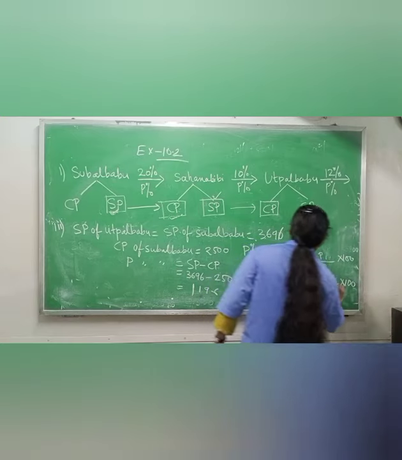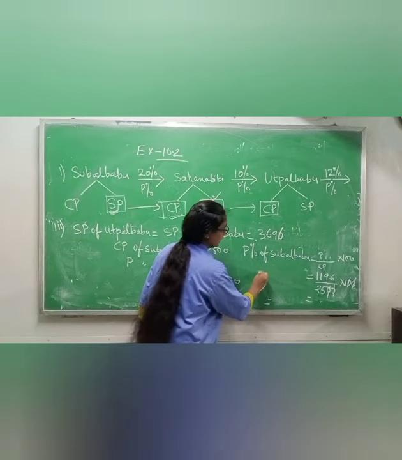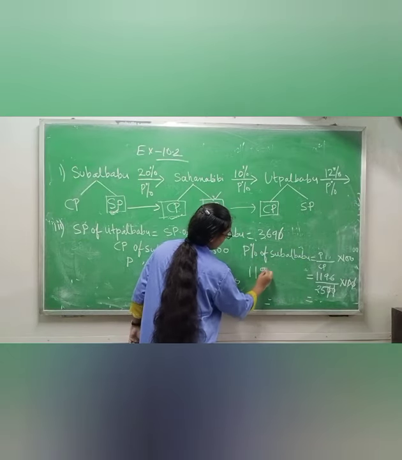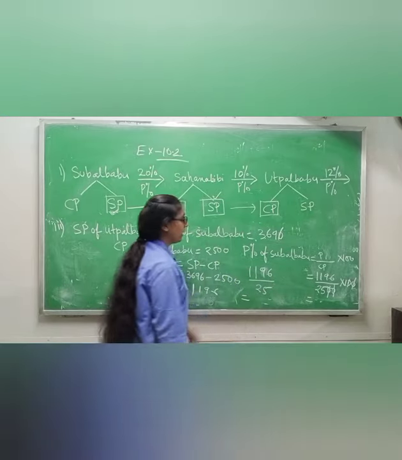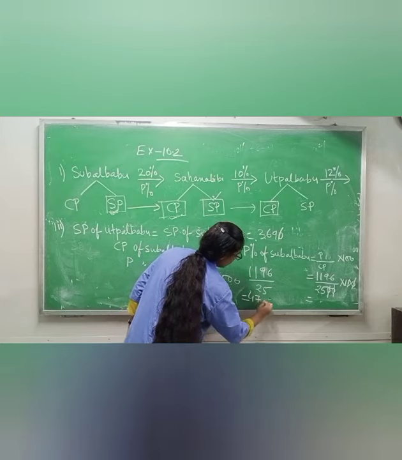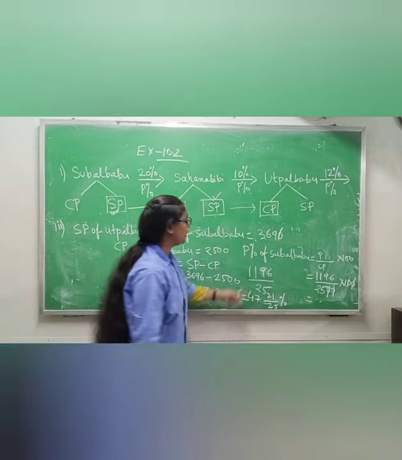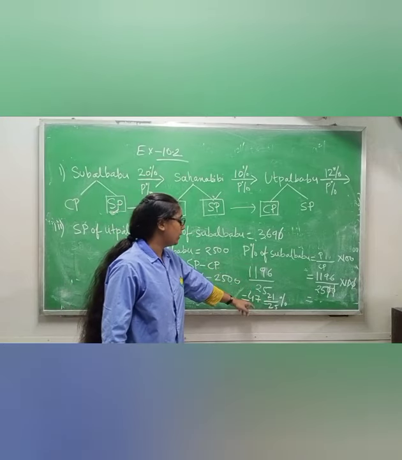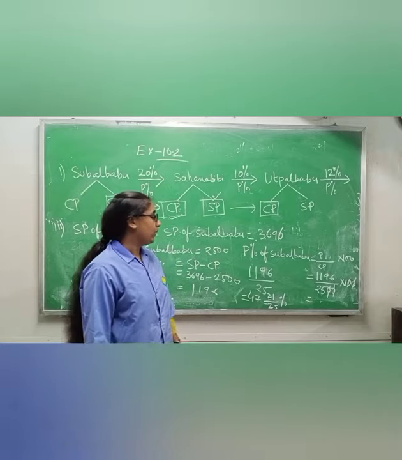Solve this one. 0 will cancel, 0 will cancel. So you get 1,196 by 25. How much will you get after solving this? Only you have to divide. I think you know how to divide 1,196 by 25. You will get the profit percentage of Subal Babu as 47 21 by 25.